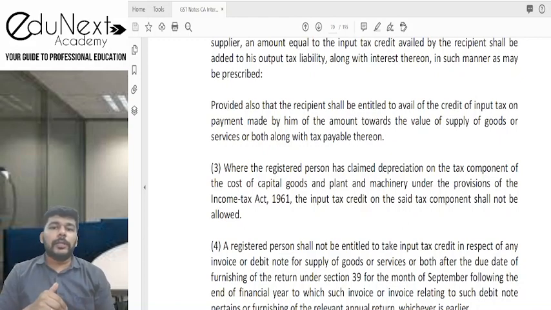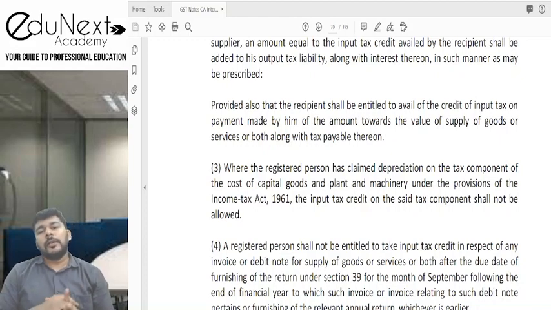If you also remember that we discussed conditions which are associated to section 16, that is 16 subsection 2, जहाँ पे हम लोगों को बोला था he should be in possession of an invoice, he should have received the goods or services, he should have filed the returns, he should have paid the taxes. Then there were the explanations to section 16 जहाँ पे हमने bill to ship के बारे में बात किया था. Then we talked about the provisos which are associated with that regarding the goods being received in lots or installment. Then the goods where the payment is not made within 180 days. What is the consequence if it is not made within 180 days?